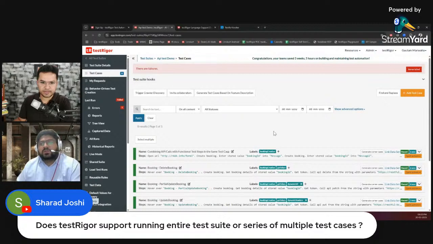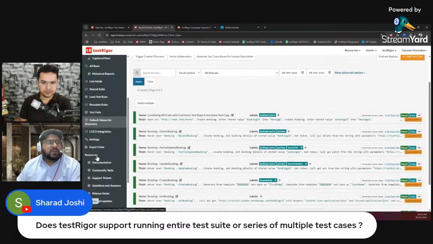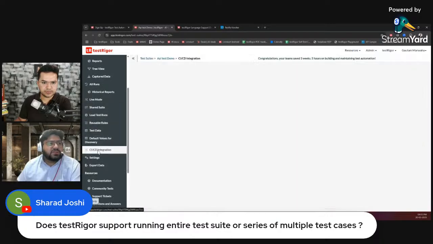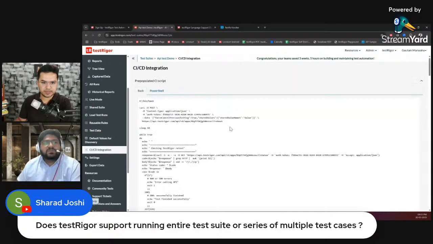The second way is, for example, if you want to run through your CI/CD pipeline, then you can use the existing pre-populated scripts in the CI/CD section, as you can see here. Using these scripts, you can trigger your test cases from your pipeline.